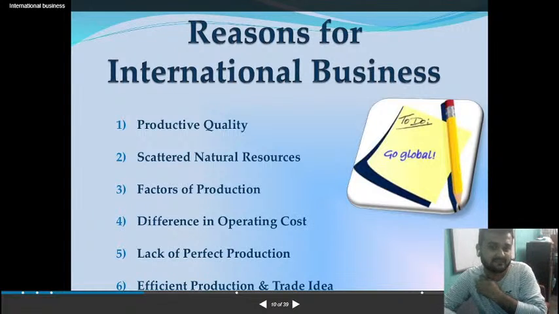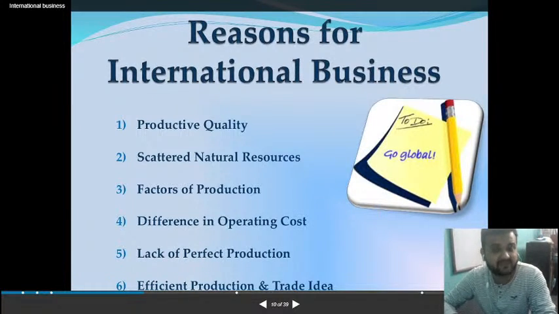extracted from the soil, from the mountains, but gold is not much available here in India. So they send gold to India. They export. Understood? They export gold to India. Clear? So this is the reason why international business is very important, so that we can use the natural resources of each and every country. Okay. Factors of production, of course, in India, the factors of production are land, labor, capital.